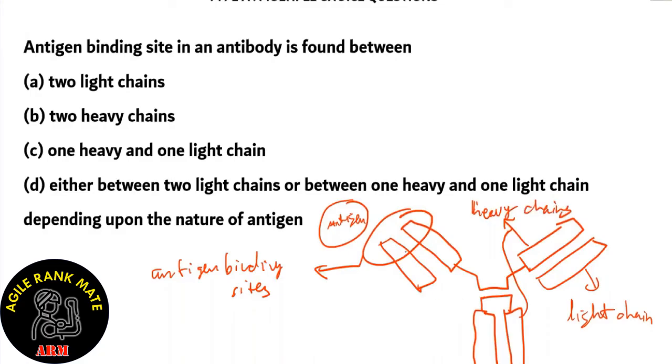Now, notice at the antigen binding site, one of these is a heavy chain and the other is a light chain. So an antigen binding site in an antibody will be found between option C, one heavy and one light chain. If you look at two light chains, they're far apart, so there is no space, and they're also covered by heavy chains. Between two heavy chains, that is here, but the antigen only affects here and here. So therefore, option B is also incorrect. And since antigens always go between one heavy and one light chain, we can say that option D is also incorrect. That it is not dependent on the nature of the antigen.